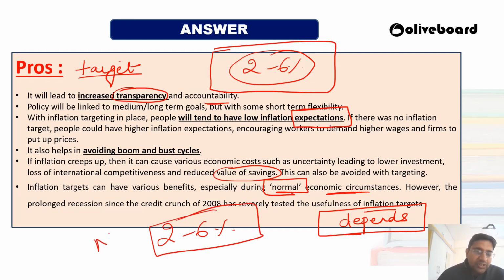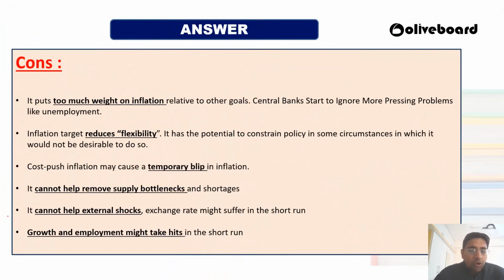That is the monetary policy framework that we have recently created. Okay, then we have some cons of keeping inflation targeting so rigid, because if we give too much weight to inflation, then we cannot focus on other goals. Like if unemployment is growing and we are doing too much control on inflation, unemployment gets high, right? And sometimes it reduces flexibility, because if you are too rigid on anything, then you cannot do things in a proper flexible way.